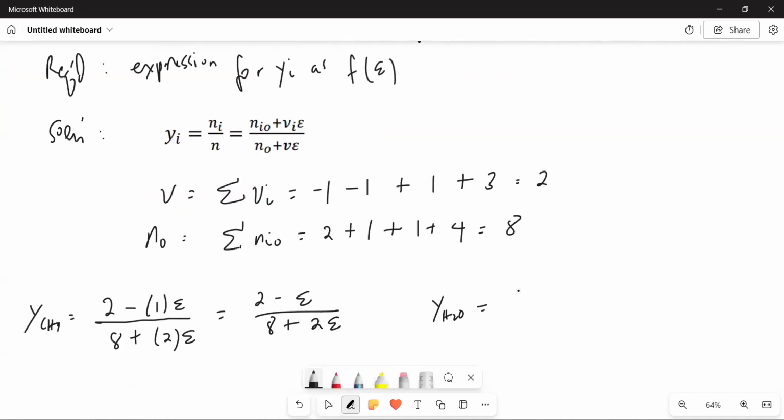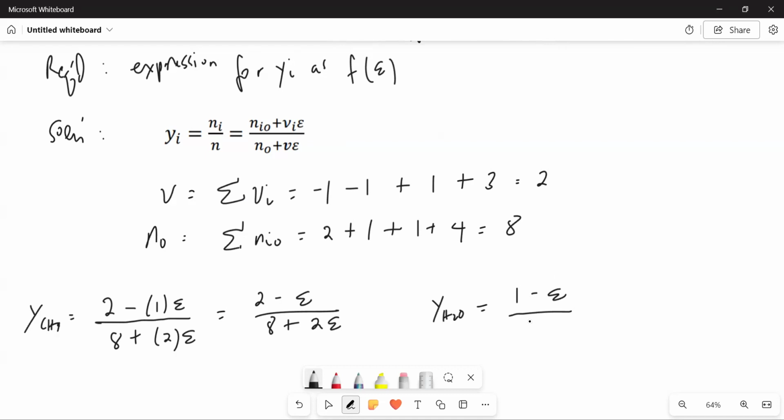So this time it's 1 plus nu sub i, and for water it's negative 1 in the reaction. So that's 1 minus 1 times epsilon. I'm not going to write the multiplying sign anymore. Again, this is 1 plus negative 1 times epsilon.